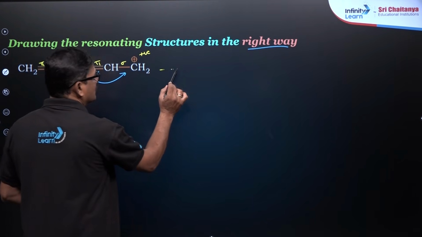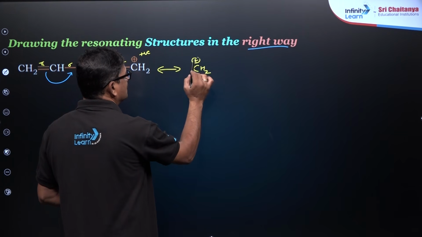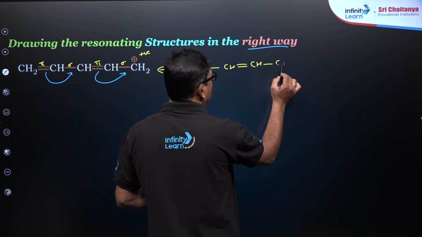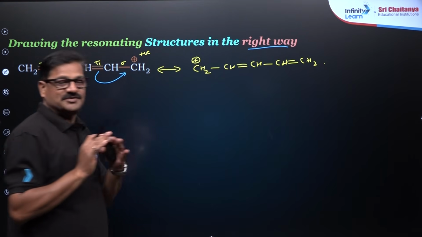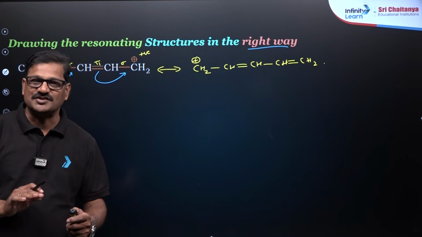So you are going to see CH2 positive and CH double bond CH double bond CH2. Like that, without changing the position of the atoms, you can write the resonating structures.